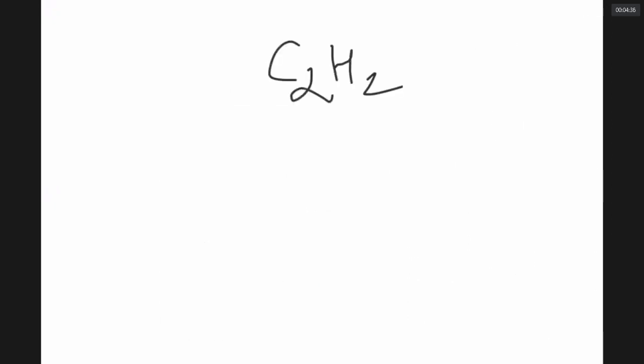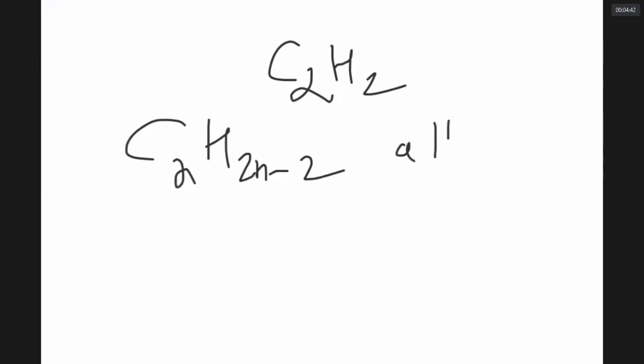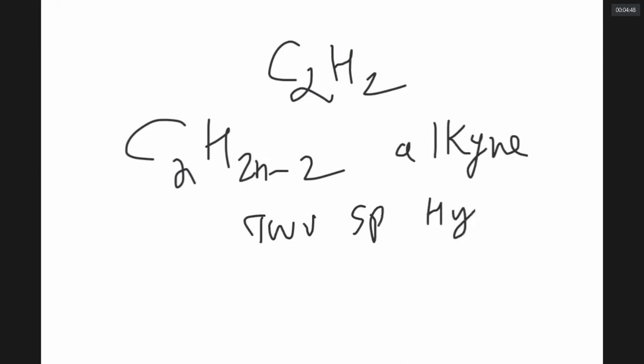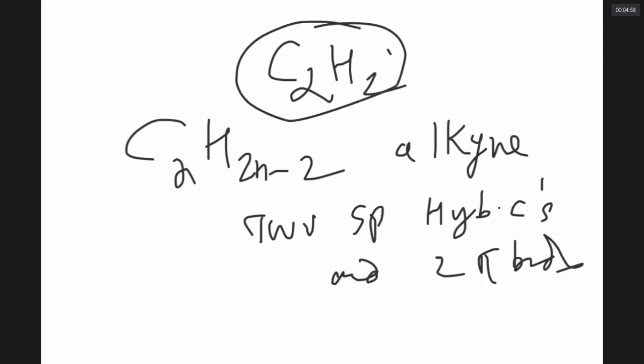Alkyne, sir, CnH2n minus 2. Any alkyne has 2 sp hybridized carbons and 2 pi bonds. Therefore, C2H2 has 3 sigma bonds, 2 pi bonds, total 5 bonds. What is the difficulty in that?